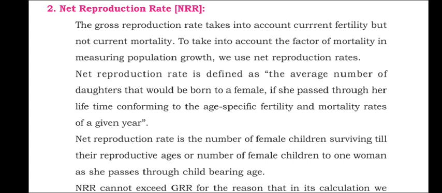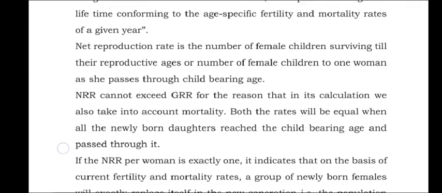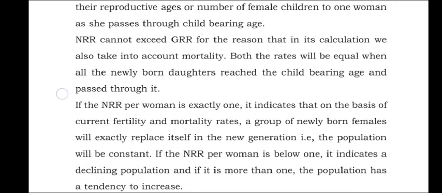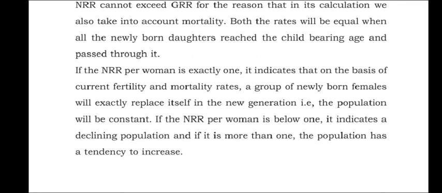While discussing GRR, we discussed that if GRR per woman is greater than 1, population will increase; if GRR per woman is less than 1, population will decrease; and if GRR is 1, population will remain the same. Likewise here in NRR also, if NRR per woman is exactly 1, it indicates that on the basis of current fertility and mortality rates, a group of newly born females will exactly replace itself in a new generation.